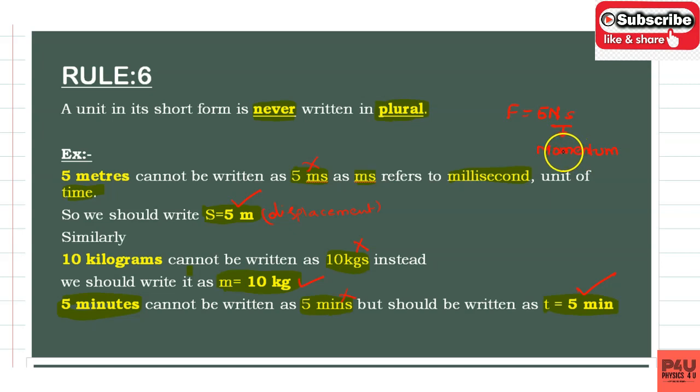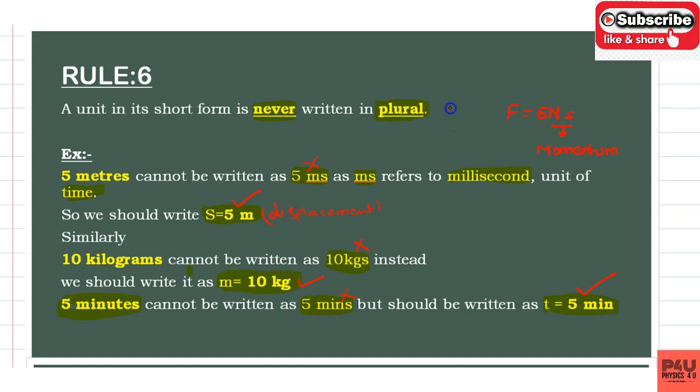Newton second is the unit of momentum. Dyne second, Newton second, these are the units of momentum. So that's why we should not use the s after the unit. Plural form we should not use in the unit.